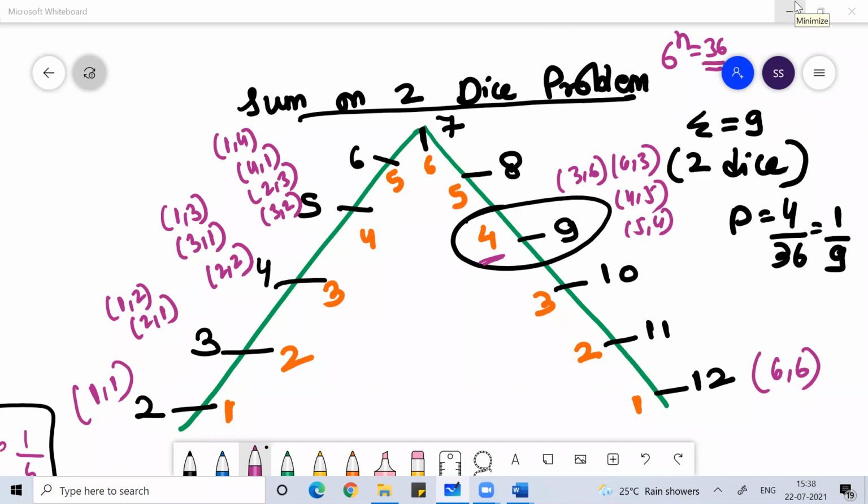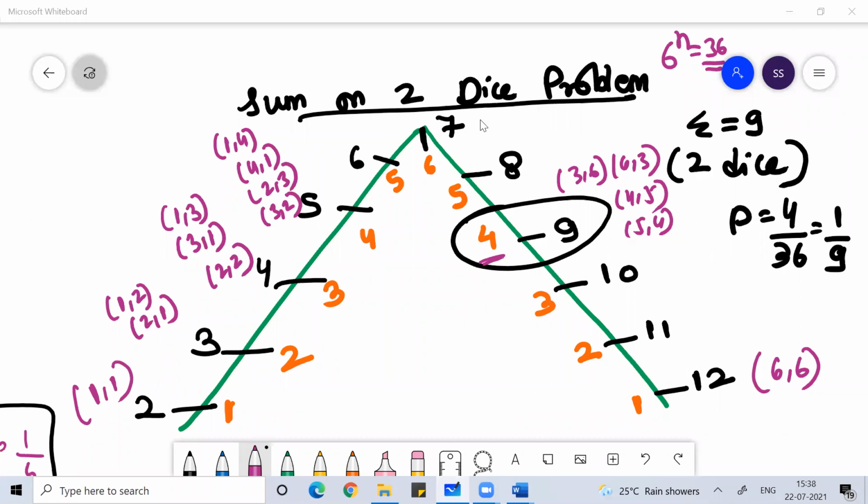If you want, I'll tell you the sum on 3 dice problem also, the shortcut formula. I really don't know how many of you are interested in that, so it's okay, we'll go ahead. I hope you people are getting it.